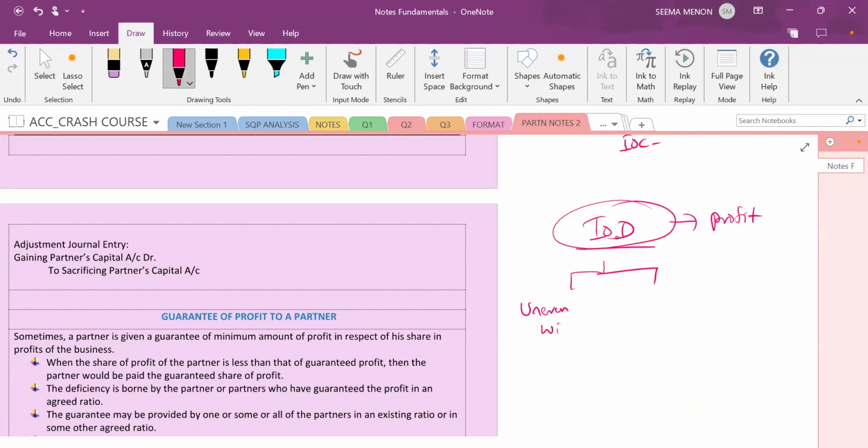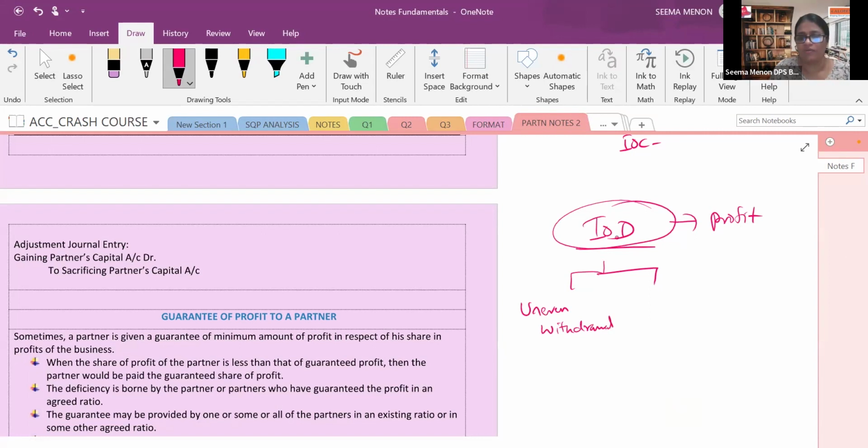Yes, ma'am, I'm listening. If the withdrawal is uneven, then the date also will be uneven. Amount and date both will be uneven. Sometimes you withdraw 10,000 on 1st April, then after a 2 month gap, on 1st June you withdraw again, then after 3 months, on 1st September. So you are withdrawing randomly, unevenly, with uneven amount and time. There you follow 2 methods: the simple interest method and the product method.